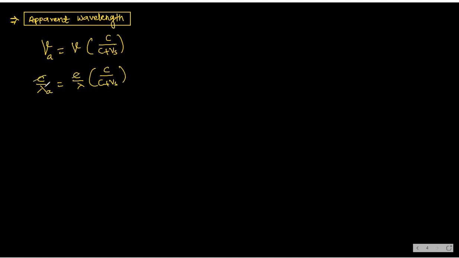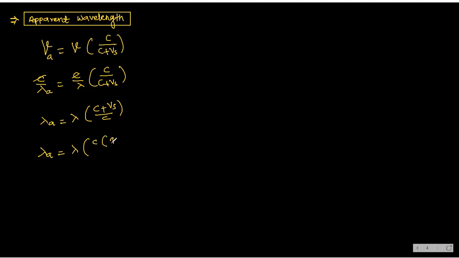Now this C and this C will get cancelled, and take the reciprocal. What you will get? Lambda A is equal to lambda into C plus Vs divided by C. Is that clear? Understood? Now again, from the numerator I am taking C common.